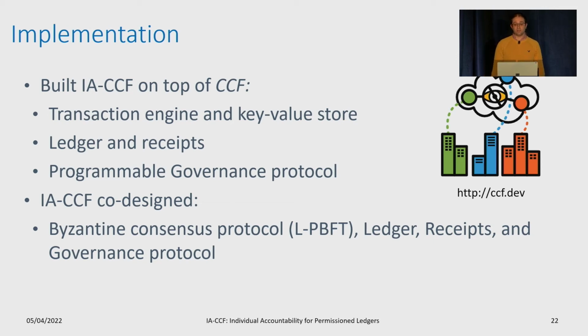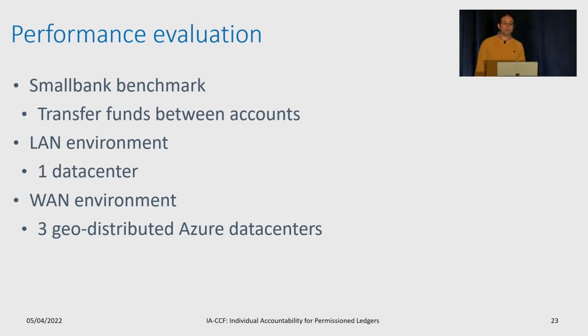IA-CCF takes many of these features and co-designs the Byzantine Consensus Protocol, ledger, receipts, and governance protocol to add individual accountability. We evaluated IA-CCF in both a LAN and a WAN environment using the SmallBank benchmark, a benchmark that mimics the operations of a small bank where clients transfer funds between one another. Our LAN environment was in our data center with an isolated network, while the WAN environment was across 3 geo-distributed Azure data centers.